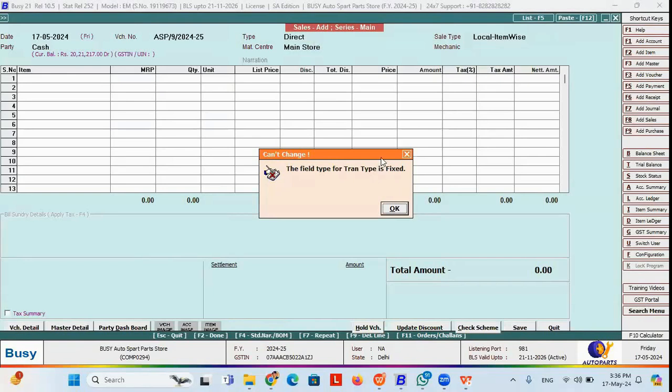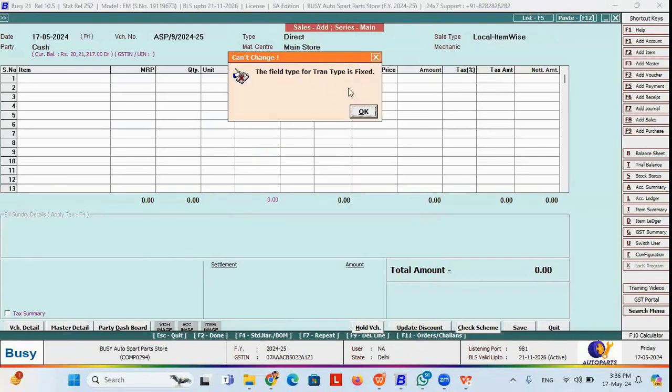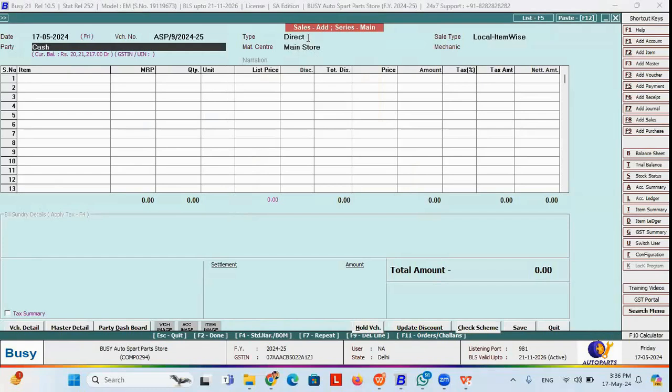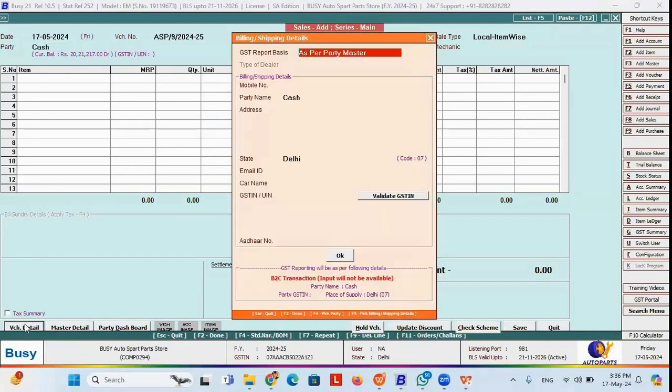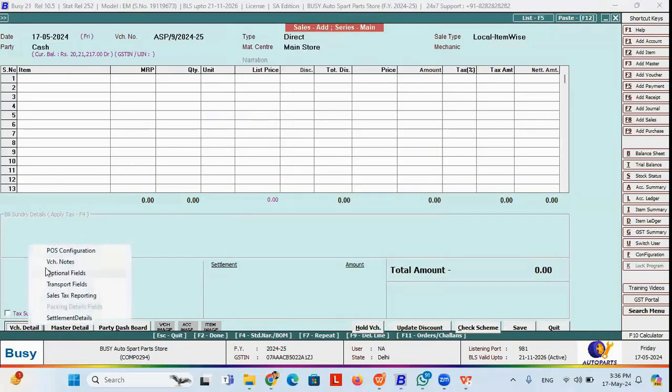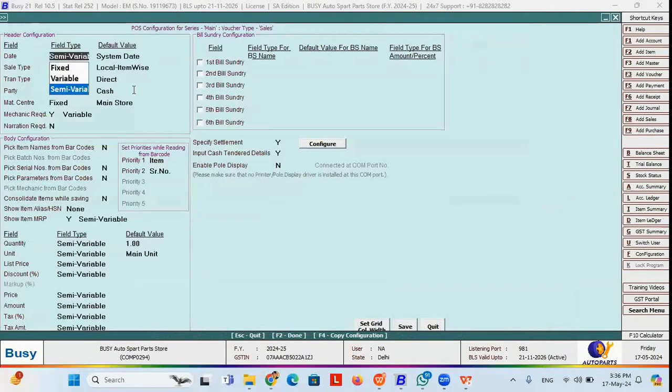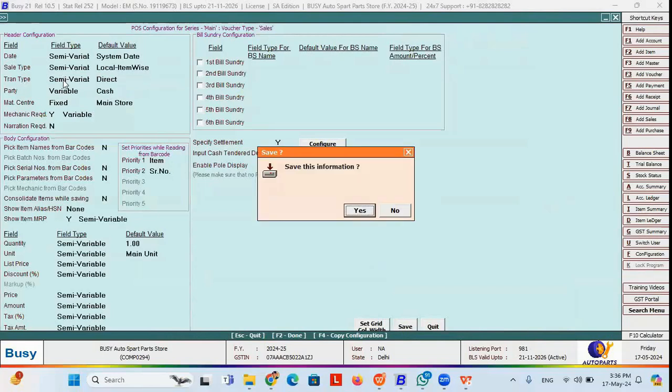Now it is fixed, I can't change it because I have configured it in the pause. If you make it semi-variable or variable, then you can easily change it. If I go to pause configuration from here and set it to semi-variable, then I can change it.